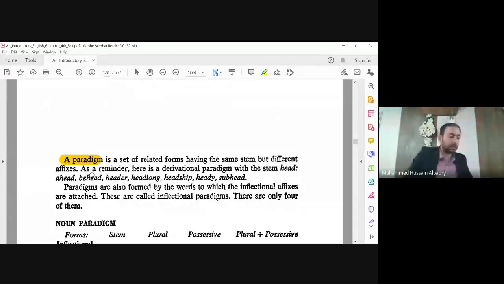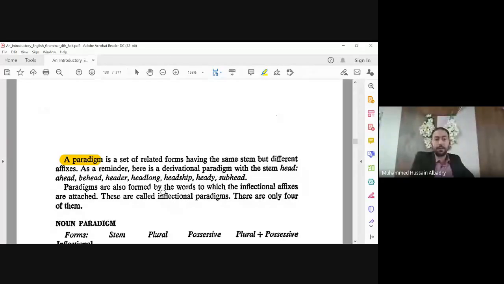We have two types of paradigm: derivational paradigm and inflectional paradigm. It has more than one pronunciation, that's why I'm pronouncing them differently. It's up to me. So, what is a derivational paradigm and what is an inflectional paradigm?